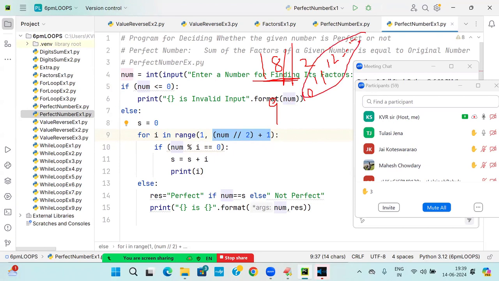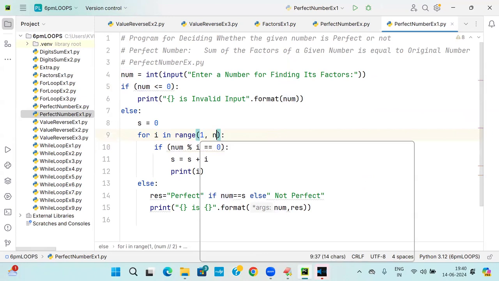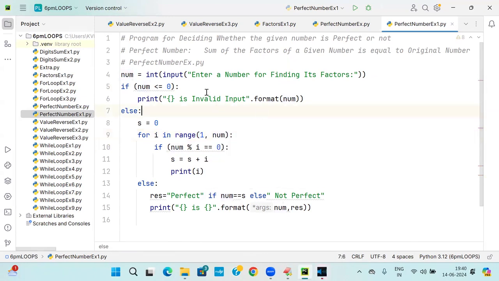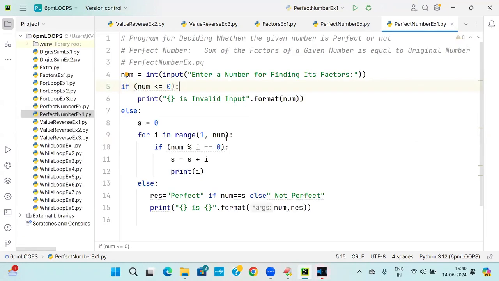This is called a waste of time. Even if I write just the number itself, no problem, the answer will come. Say for 6, the answer is coming. But we are thinking about accuracy and performance. To make it more performance-wise, I am taking it like that. Okay, thank you.